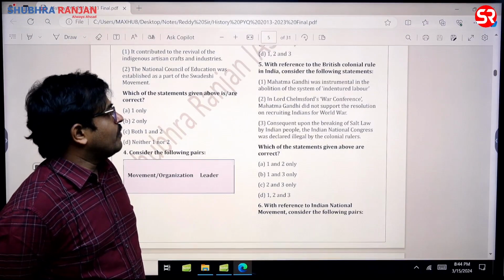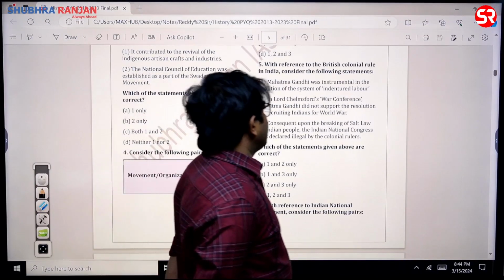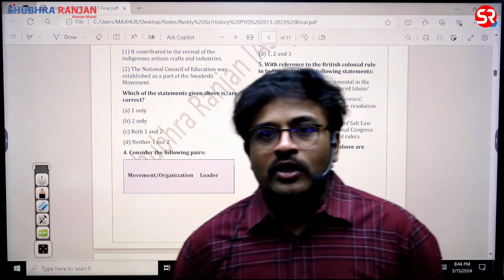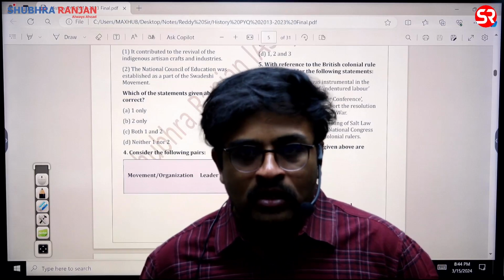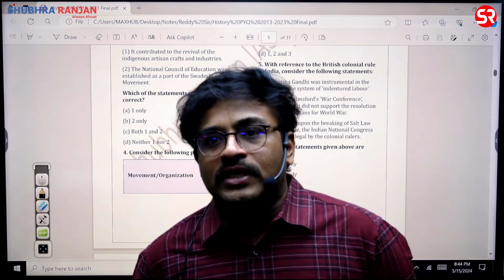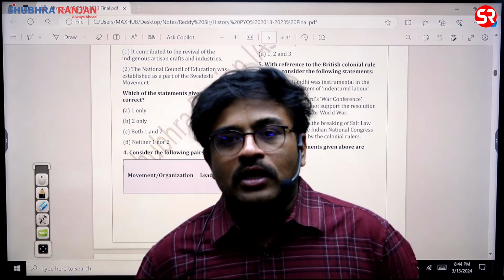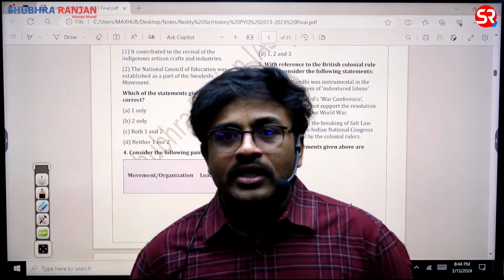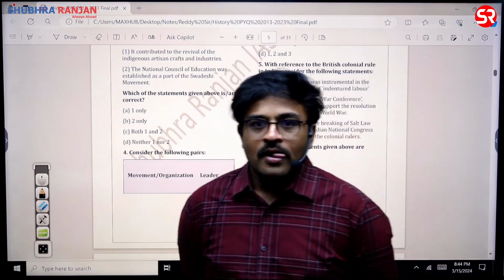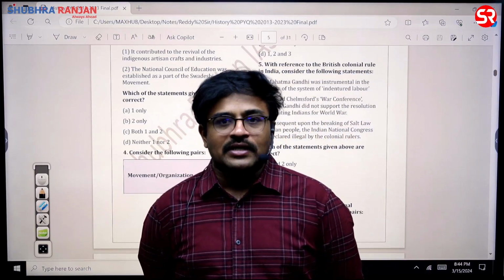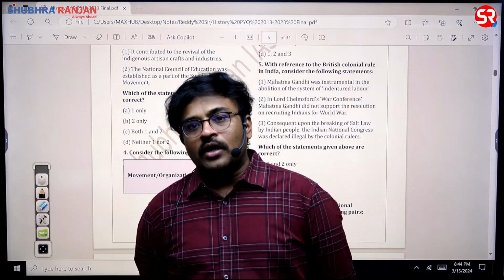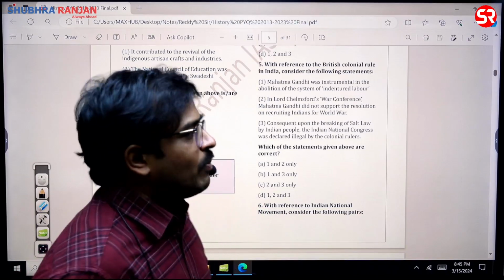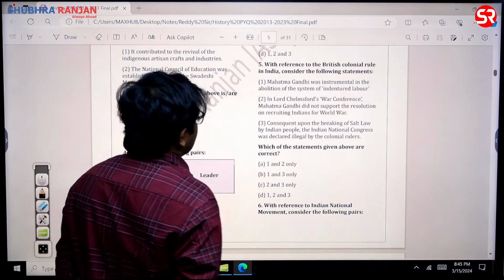Then, with reference to the British colonial rule in India, Mahatma Gandhi was instrumental in the abolition of the system of indentured labor. Yes, it is correct. He played a very important role in abolishing indentured labor in 1917. The indentured labor system was established by the British only post 1832, after they banned slavery across their colonies and in their own country. That is the reason why they wanted indentured labor. They established the system in the 1832-1833 period, but abolished it in 1917. The first statement is correct.